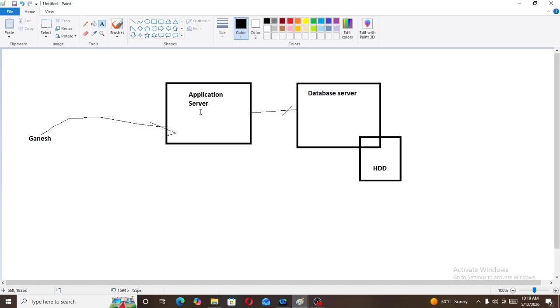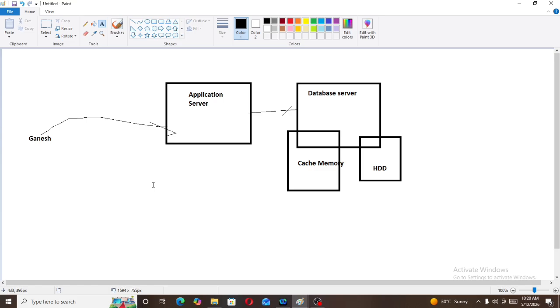Then the database server will put this request in the cache memory. If Ganesh is asking the same request frequently, the database server will provide this request from the cache memory.